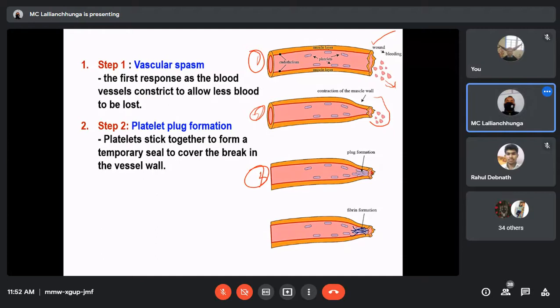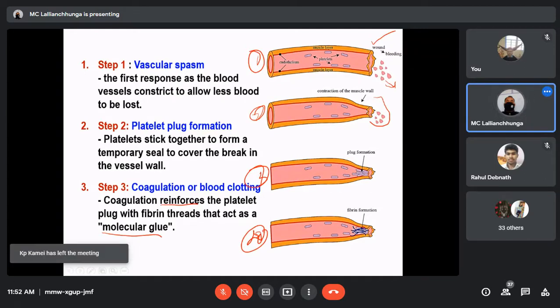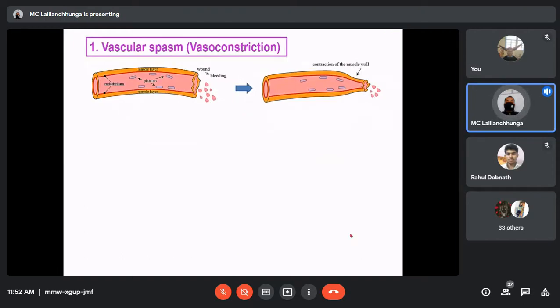So step number 3, after platelet plaque formation, is coagulation or blood clotting. Coagulation reinforces the platelet plaque with fibrin threads that act as a molecular glue. Here fibrin formation is there. Fibrinogen is converted into fibrin, and here it will reinforce this platelet plaque, and this will be stronger to stop the bleeding. So in short, these are the steps in hemostasis. Let us discuss one by one.